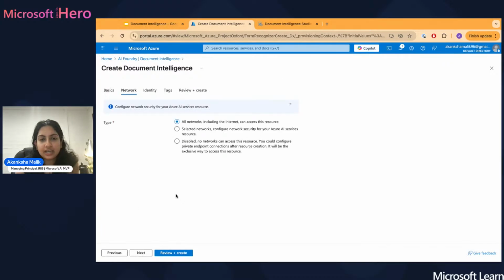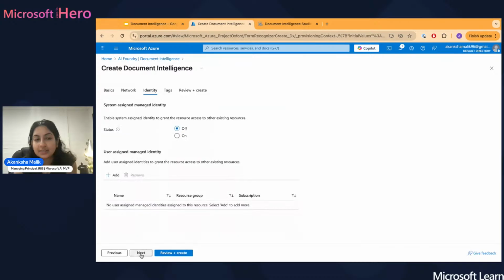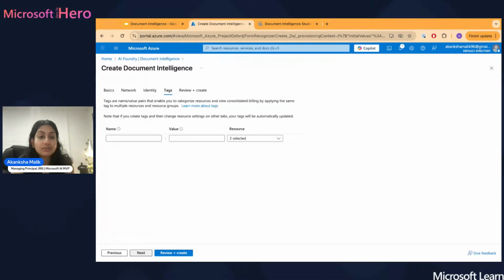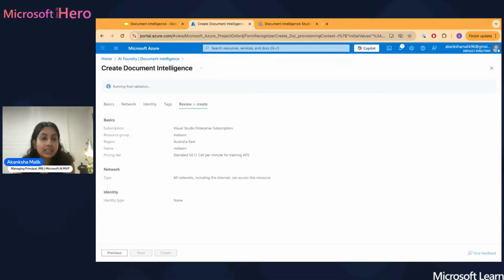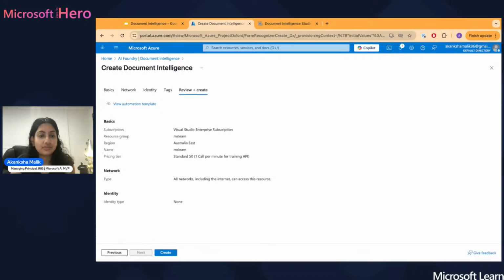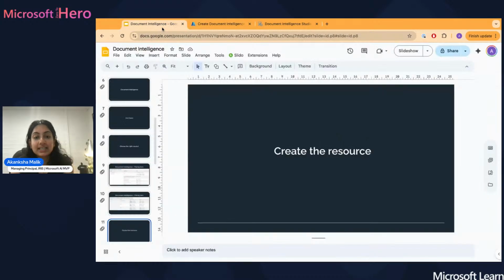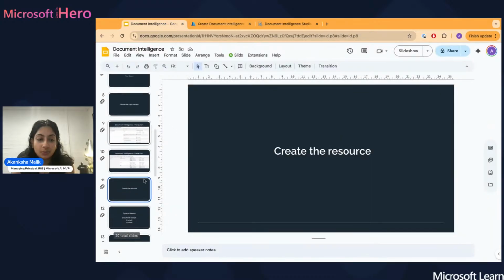Next. And then after that, you can go through, create any kind of specific network aspects to it, have a look at the identity, if you want to create some tags to be able to find your service really quickly. And that's it. So that's all it really takes to actually create and set up a service. I won't hit the create button just because I already have some created for us, but you just hit create, it'll take a couple of minutes and it will be good to go.